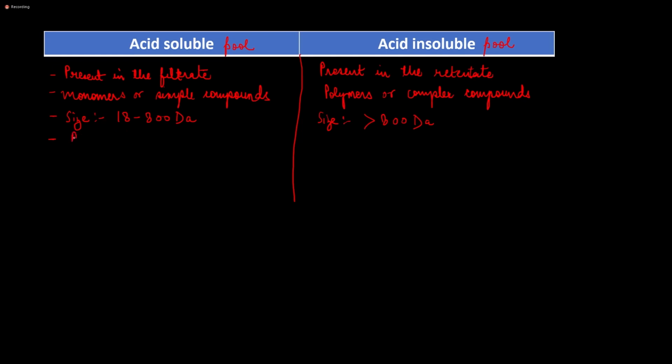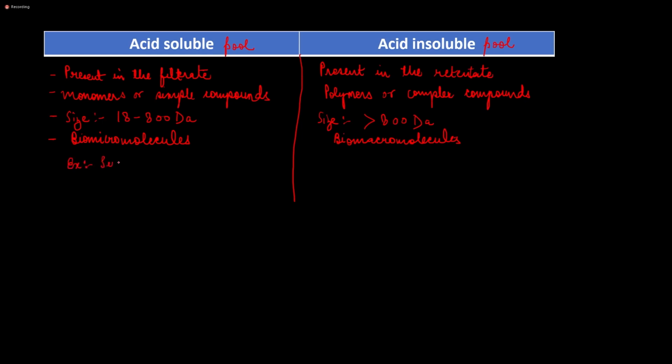So this class of molecules whose size is between 18 to 800 Dalton are called biomicromolecules. The acid soluble pool mostly comprises biomicromolecules because they have a size of 18 to 800 Daltons. While in the case of the acid insoluble pool, the molecules which have a size greater than 800 Dalton are called biomacromolecules.